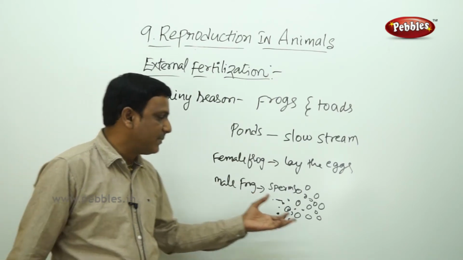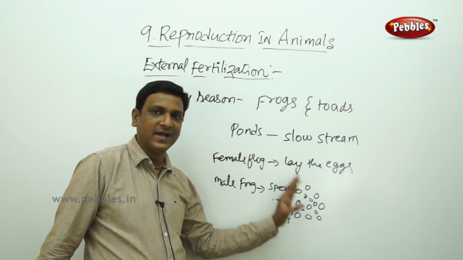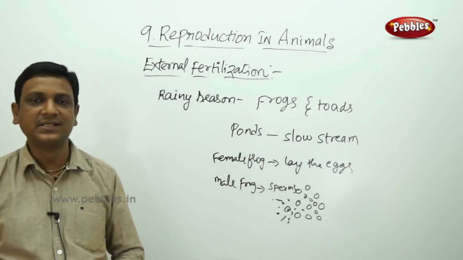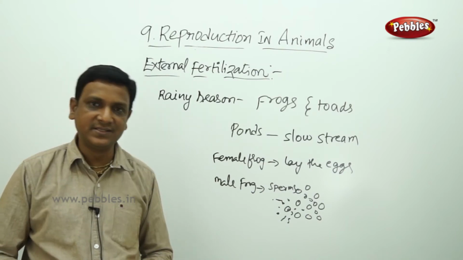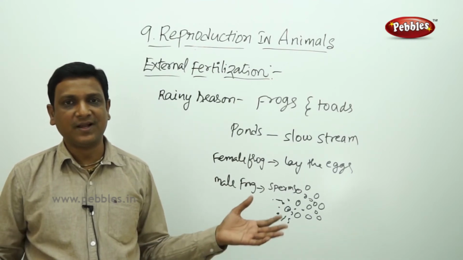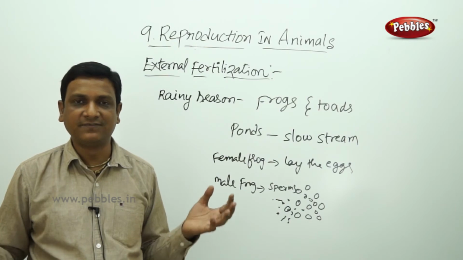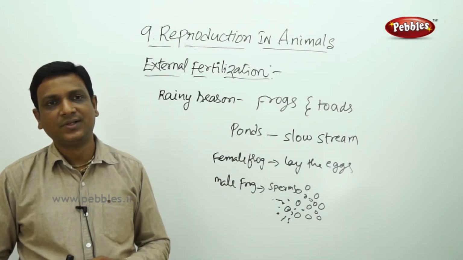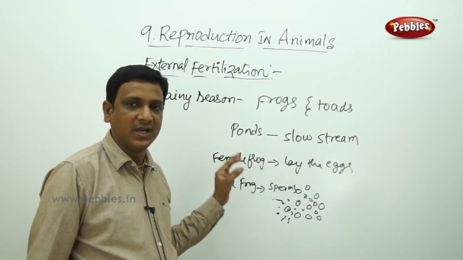Of course, many of the eggs, even though they are fertilized by the sperm, there is no guarantee for the fertilized eggs till they develop into young ones. They may be eaten by some other animals. There is no proper protection. That is the reason they are produced in large number. Because of the large number, 70 to 80% of them die because of different situations. At least 20% could survive. So this is the external fertilization which is observed in frogs and toads and fishes and in starfish.